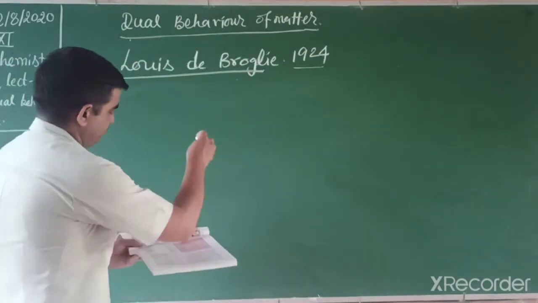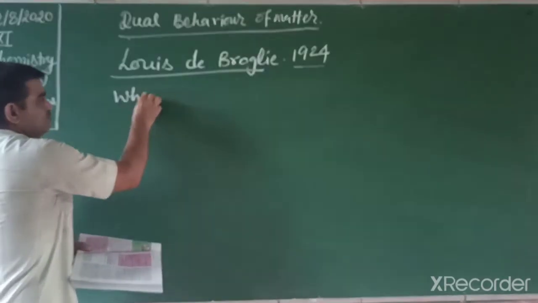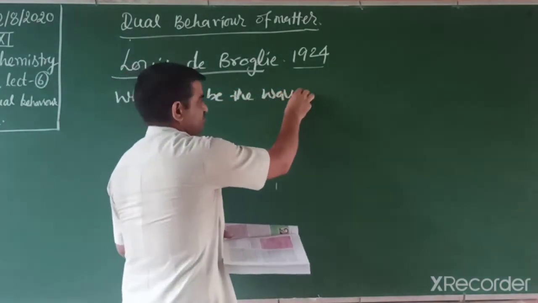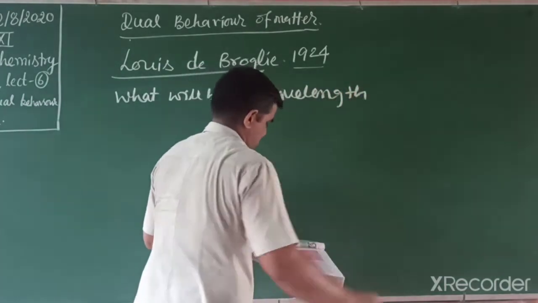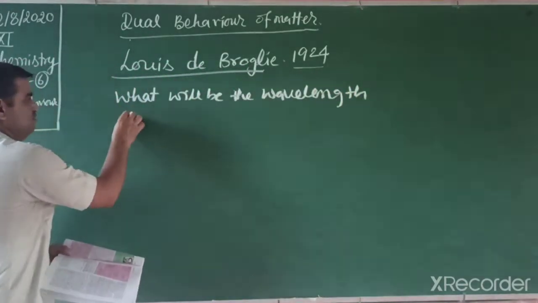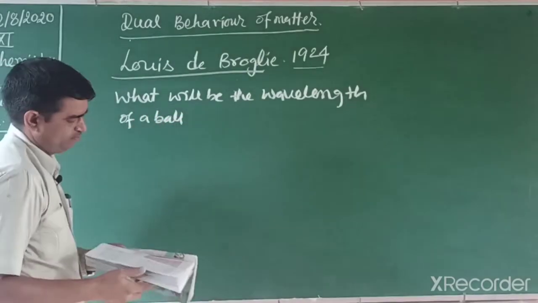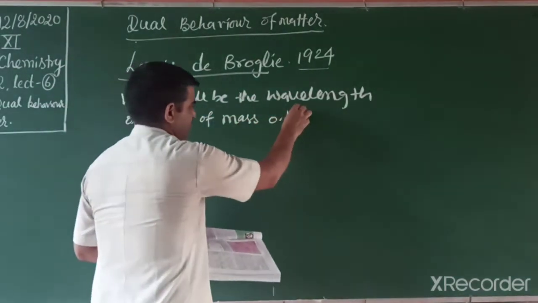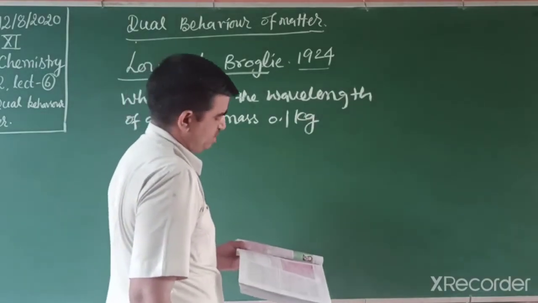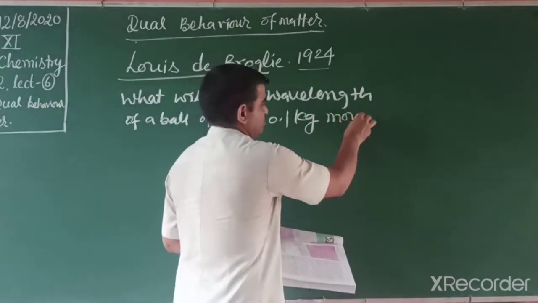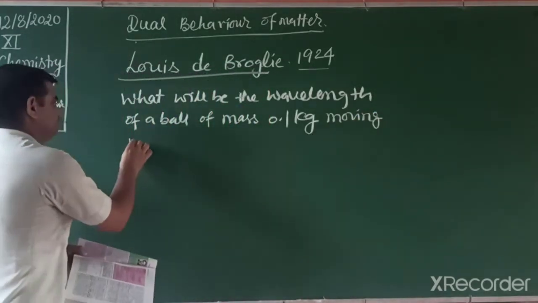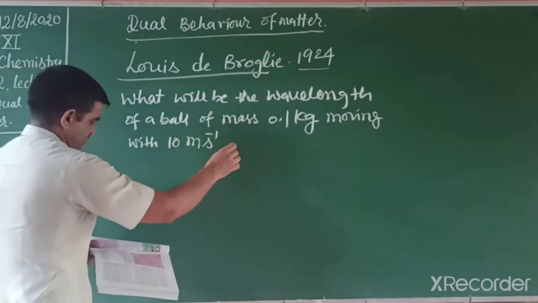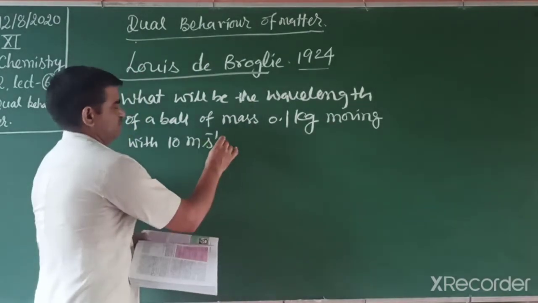The question is, what will be the wavelength of a ball of mass 0.1 kilogram moving with 10 meters per second speed, with 10 meters per second velocity.